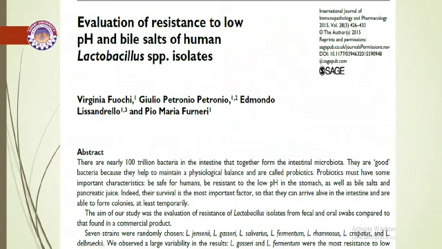During literature review about my presentation topic, I found this research paper which is about evaluation of resistance to low pH and bile salt of human Lactobacillus species isolates, which is published in a very reputed journal named International Journal of Immunopathology and Pharmacology.